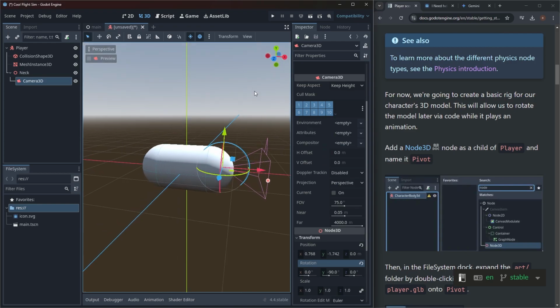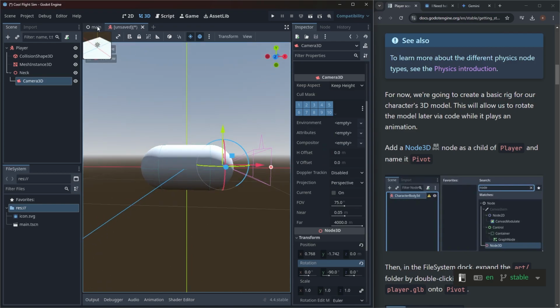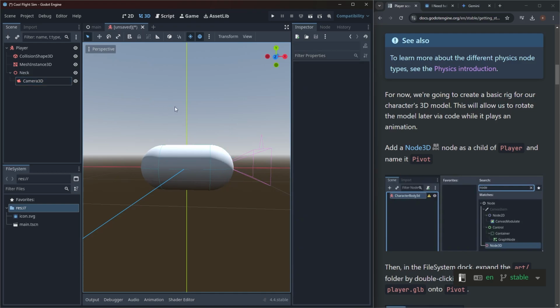All right, so we got this. And so how do we get it back into main? So I think we need to do something with a script. Let's also save this while we're at it. Player.tscn. So I don't know. We need to get this into the other one. So we're gonna have to go back in through reading some of this.